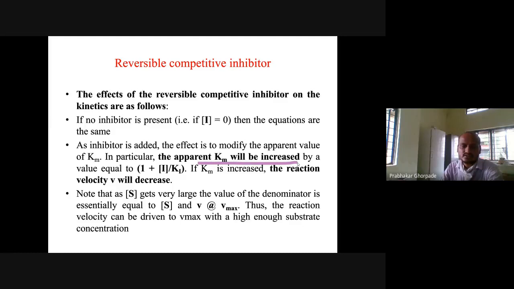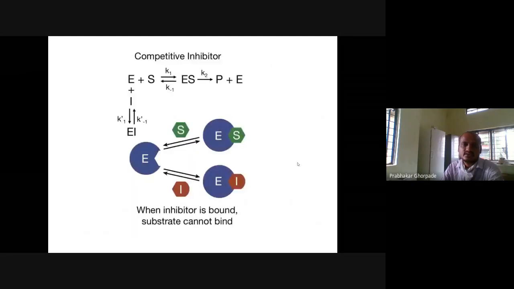In competitive inhibition, this is our enzyme, and the substrate has to bind to this enzyme to form the enzyme-substrate complex. If a competitive inhibitor is there, it will compete with this site and not allow the substrate to bind, so the enzyme gets inhibited. Again there are some rate constants, and based on the rate constants we can also derive the competitive inhibitor equation of the Lineweaver-Burk plot.